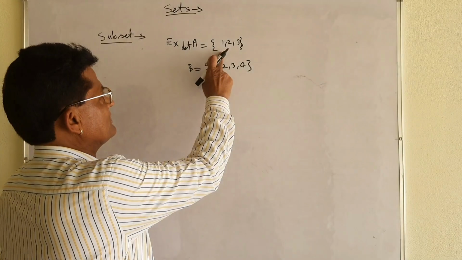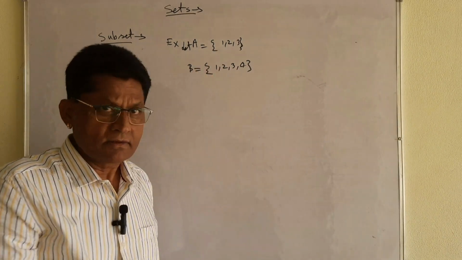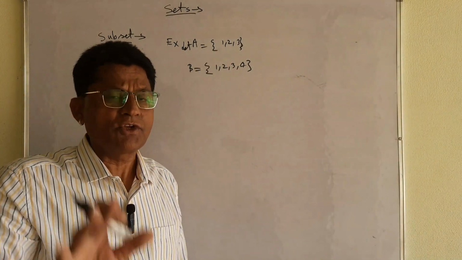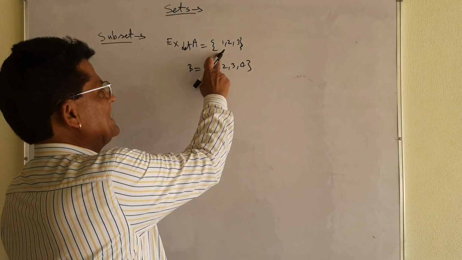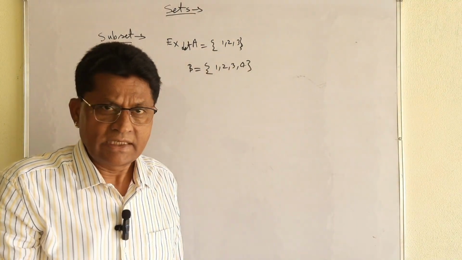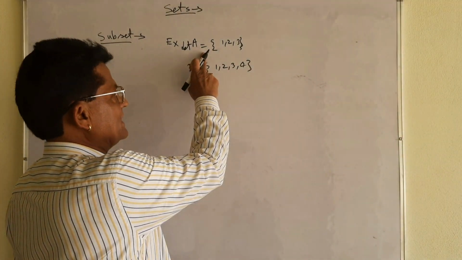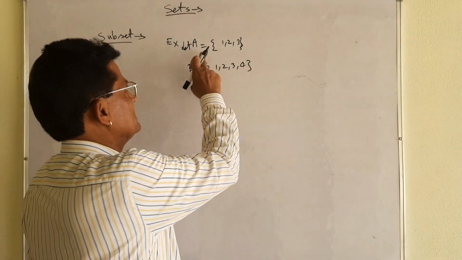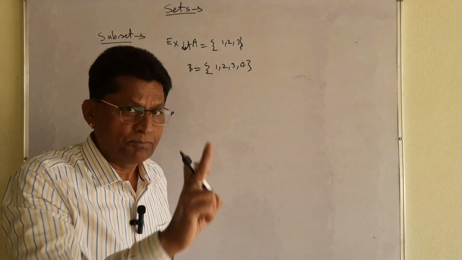You see each and every element of set A, that is in B. Okay? 1 is here, 2 is here, 3 is here. That is why what you will say? Set A is a subset of B. If each and every element of set A is an element of set B, then you can say that A is a subset of B.